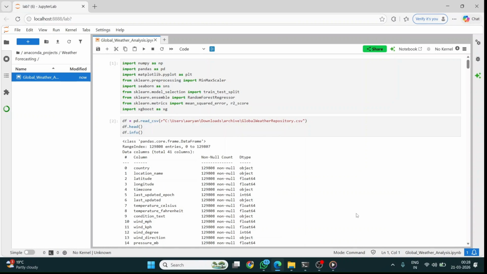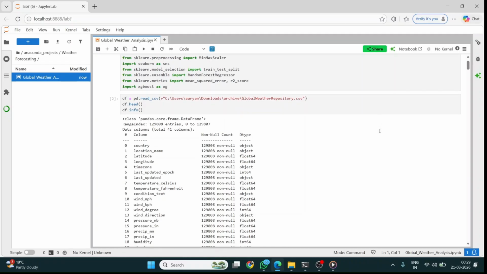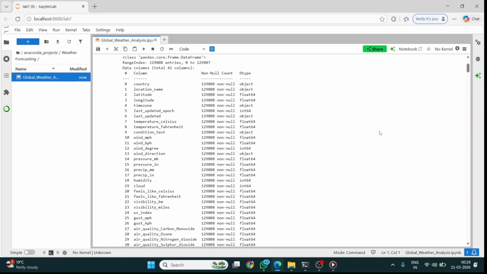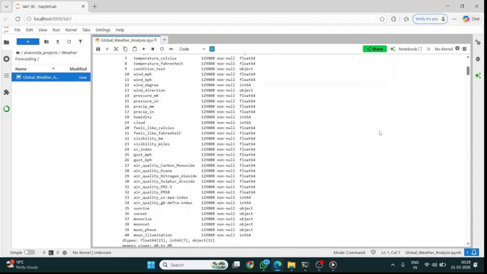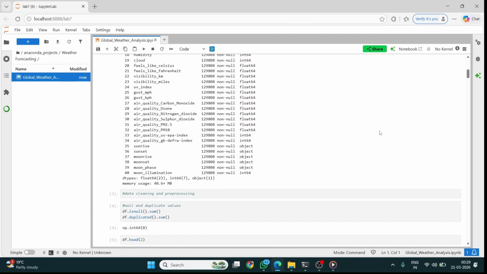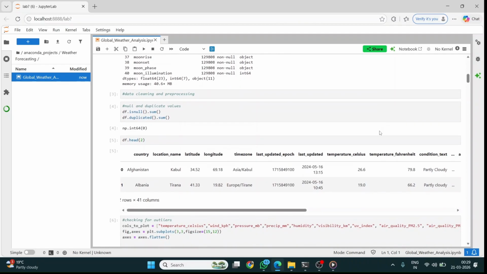Hi there everyone, myself Arya, and today I am presenting my data analysis and forecasting project based on a comprehensive global weather dataset. The primary objective of this project was to perform EDA and build robust machine learning models to forecast current temperature based on environmental factors.